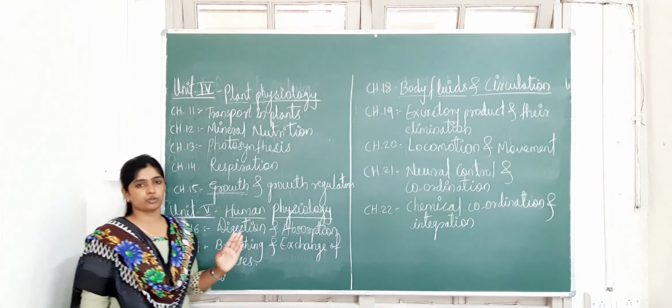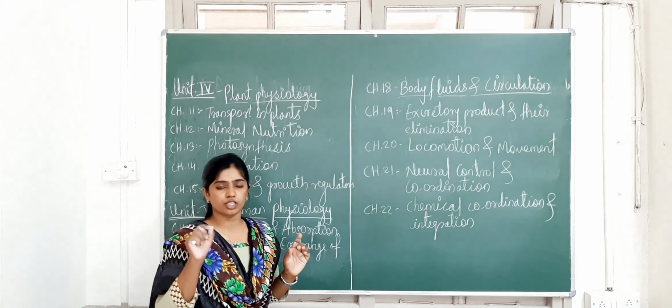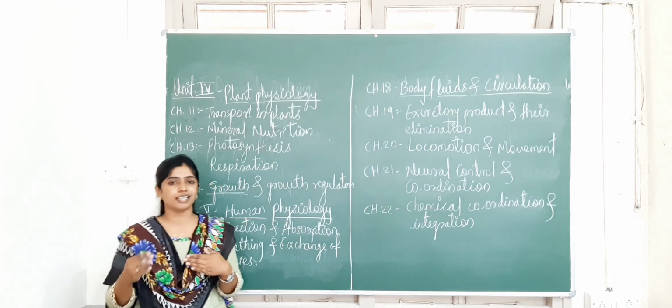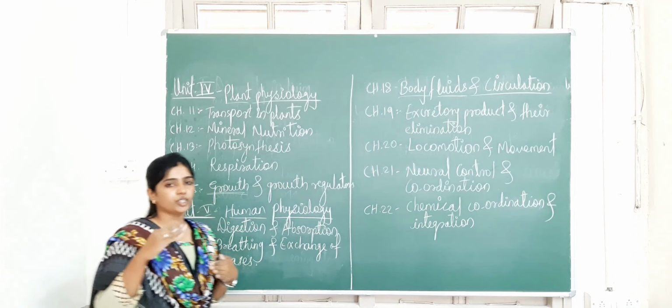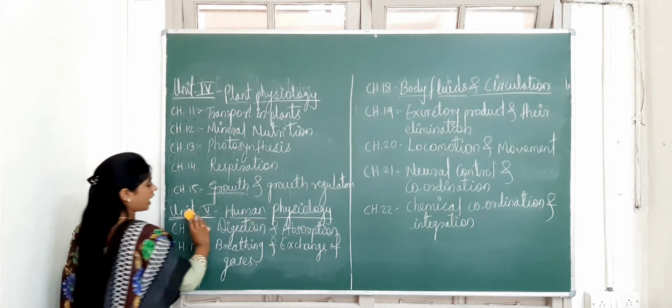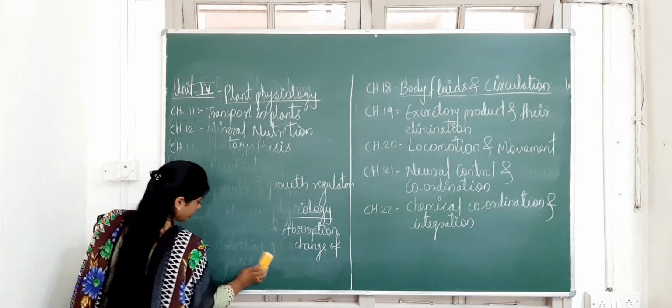I think you understood. Whatever I have written on the board, you just note down in your book, the chapters, and from the next class we will start your real syllabus, particular chapters.